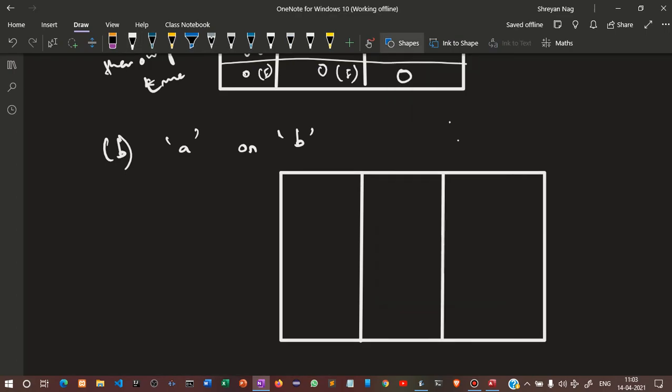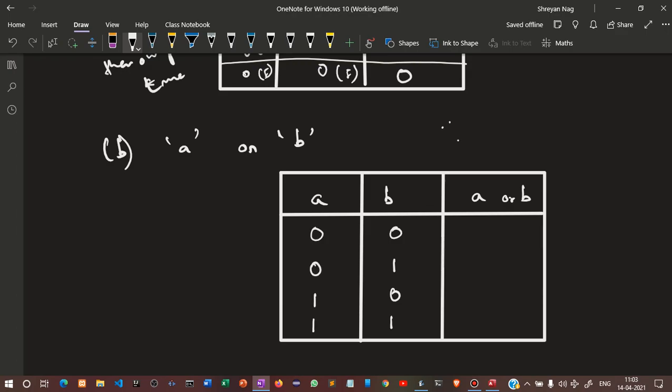Then we'll draw the lines. So let's write A, B, A or B. So 0, 1, 0, 1. 0 indicates false and 1 indicates true. Then 0, 0, 1, 1. So 0 indicates false and 1 indicates true.